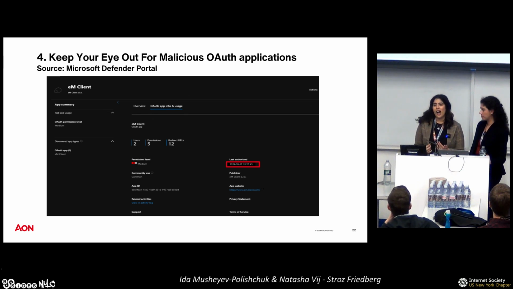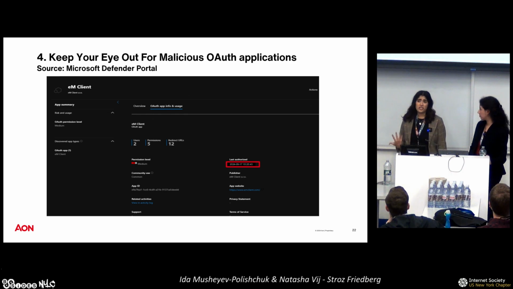So with that, there are a couple of different ways we can go about accessing this a little bit more. You can go into the admin portal and see what users have certain OAuth applications installed. With this, again, we already kind of know that we have a user in question, so we would definitely want to look at the user specifically and see whether or not they have EM Client installed in their applications. Additionally, that information also might be in the unified audit log as well. You might see an app consenting. So that's also another way you can go about trying to identify that activity.